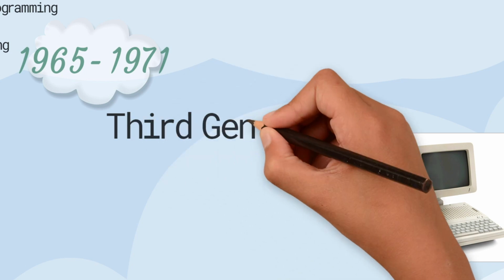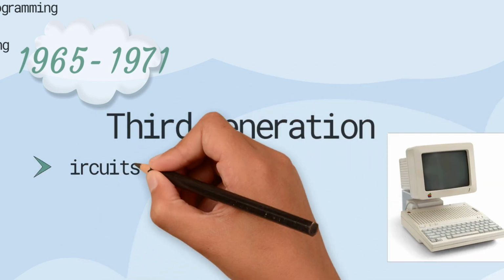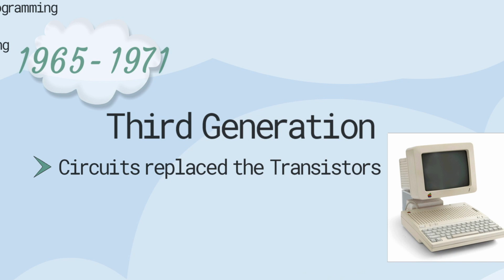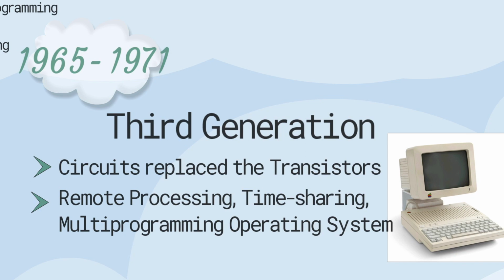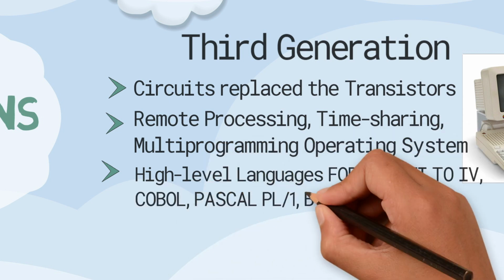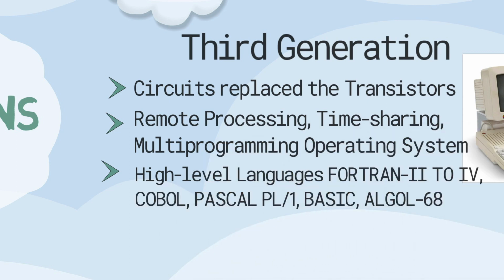Third generation computers were available between 1965 and 1971, in which integrated circuits replaced the transistors. This further reduced the size of computers and made them more efficient in functioning. The third generation saw the advent of remote processing, time sharing, and multi-programming operating systems, with the use of high-level languages like Fortran 2 to 4, COBOL, Pascal, PL1, Basic, Algol 68, etc.